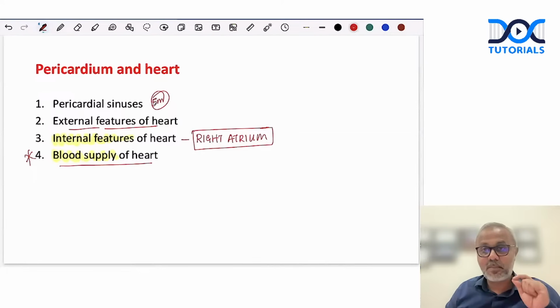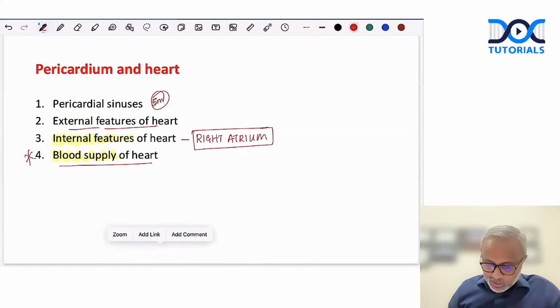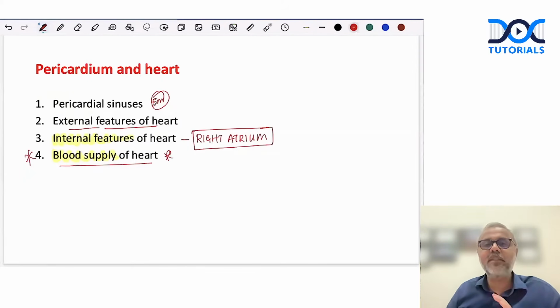Not for exams, but because the cardiovascular and cerebrovascular disorders are like number one killers in India, right? This should make us read more and learn everything about the blood supply of the heart, right? So this is one topic that you should always be prepared with. If not a long essay, you will definitely get at least a 5-marker question or even MCQs. Even if you're not getting a question, this is one topic that you would not prepare just for your theory exam. This could save someone's life, right?